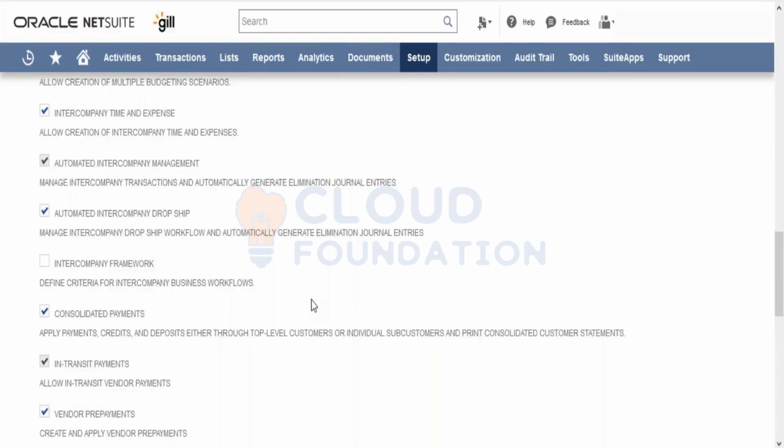Let's talk about Tata Group. Tata Group might have multiple sub-customers, Tata Motors, Tata Tea and all those. And there might be a case that Tata Motors pays for all their sub-customers. In case we are using consolidated payments, then this feature can be enabled.